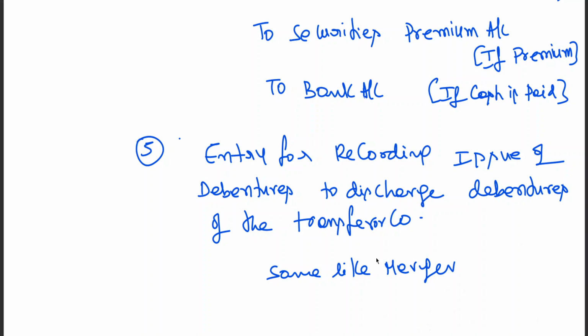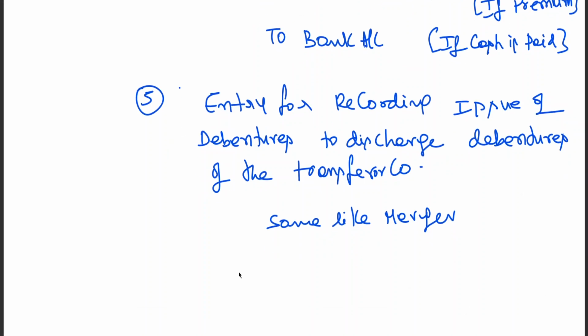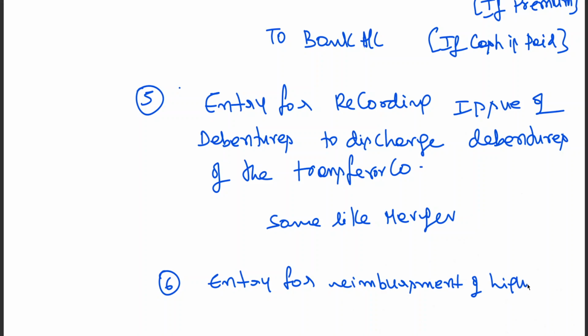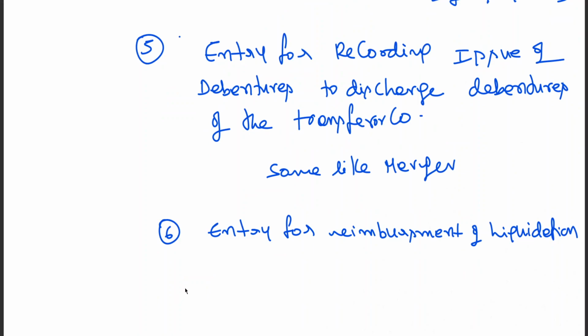Next, entry for reimbursement. This entry is just slightly changed. Sixth entry, entry for reimbursement of liquidation expenses of vendor company.